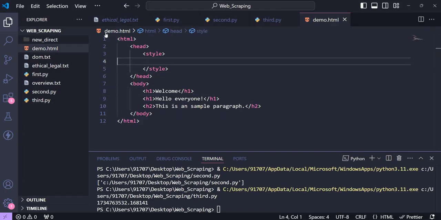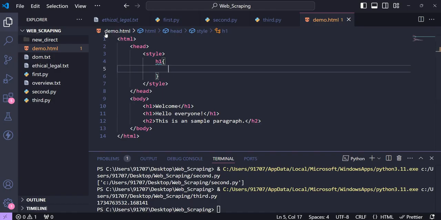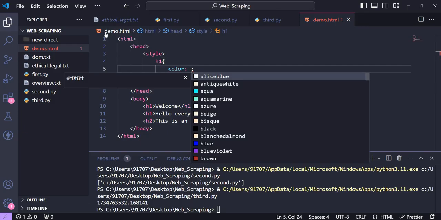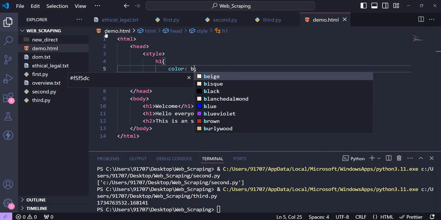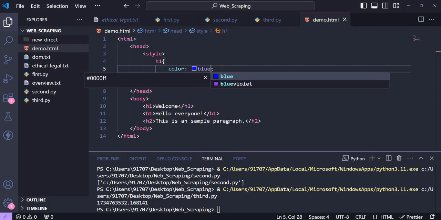And let me target the h1 tag. So in this way you can target an h1 tag. If you have to give styles to classes, you can use dot. If you have to target the id, you can give hash. And if you have to target just by the tag name, you can directly write the tag name. Then you will give color. Suppose I want to give it a blue color, so I'll give it a blue color.